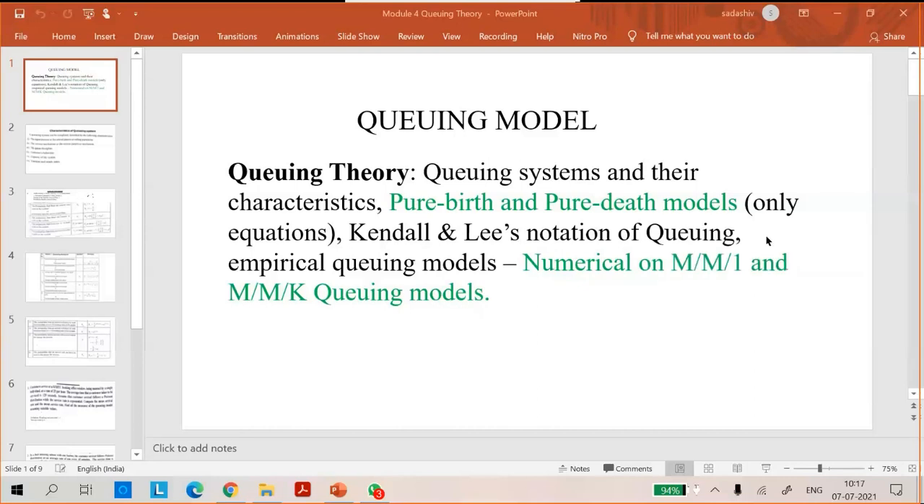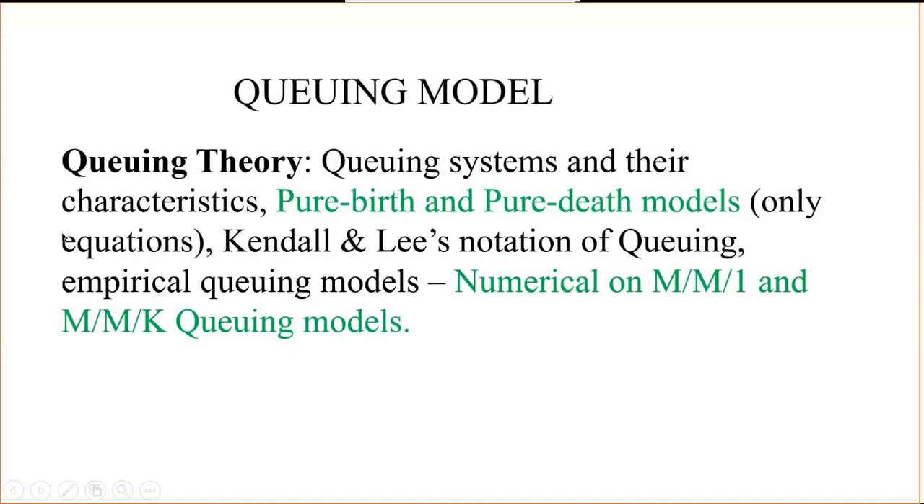In this queuing model, we need to study queuing systems and their characteristics, pure birth and pure death models. That is only the equations. Then Kendall notations of queuing, and you need to solve the problems on MM1 and MMK models. It's a very easy chapter, and here you need to remember the 14 formulas. I already shared those 14 formulas yesterday itself.